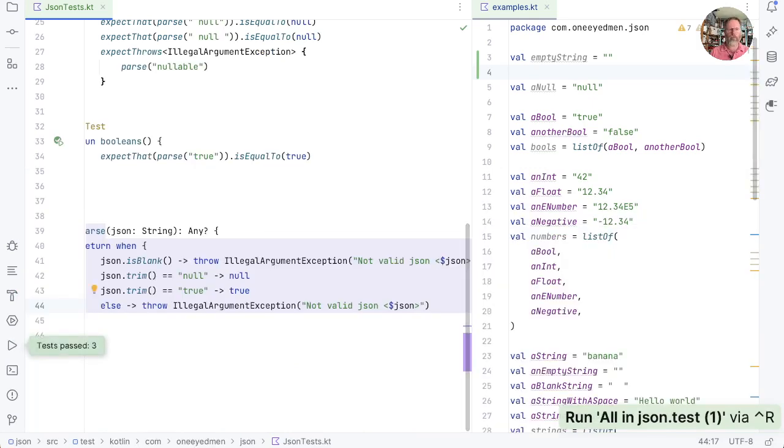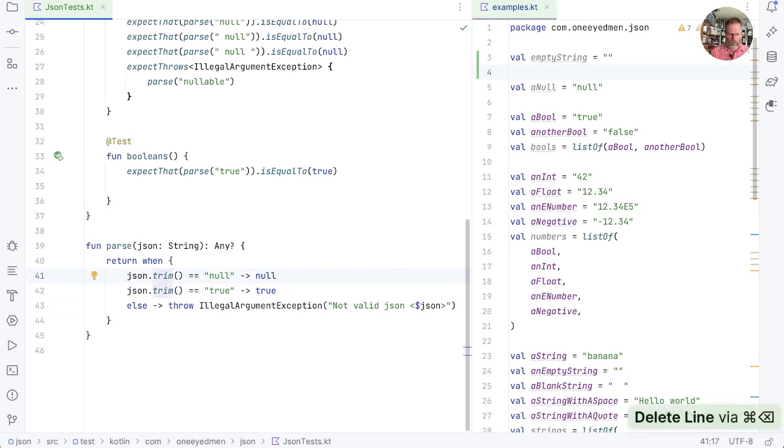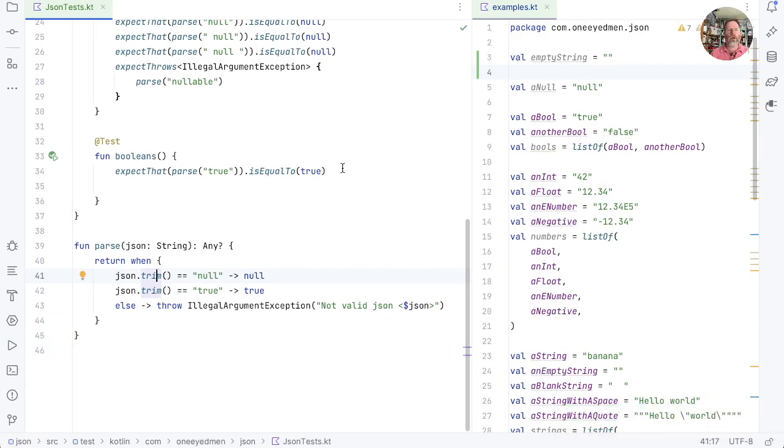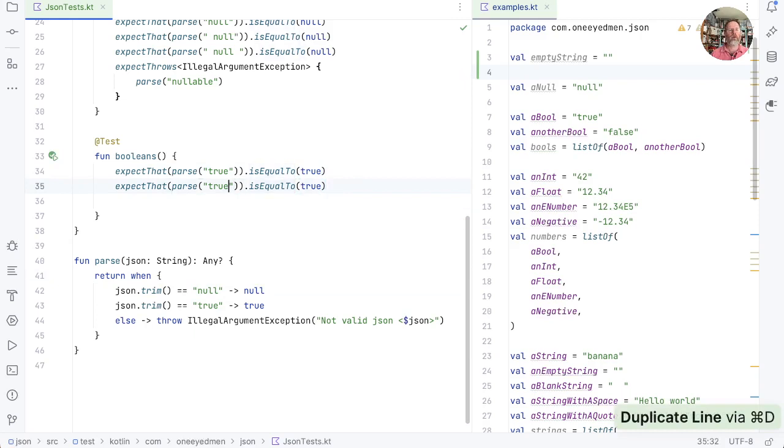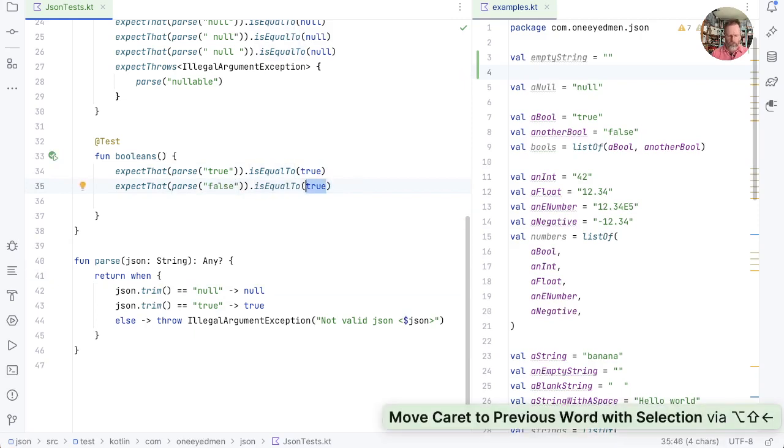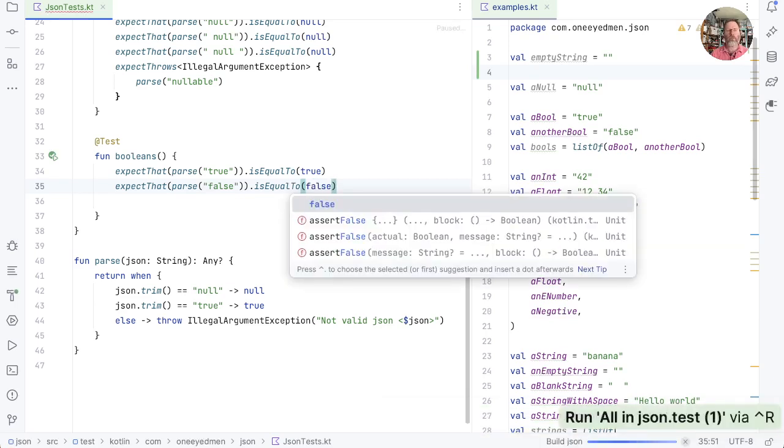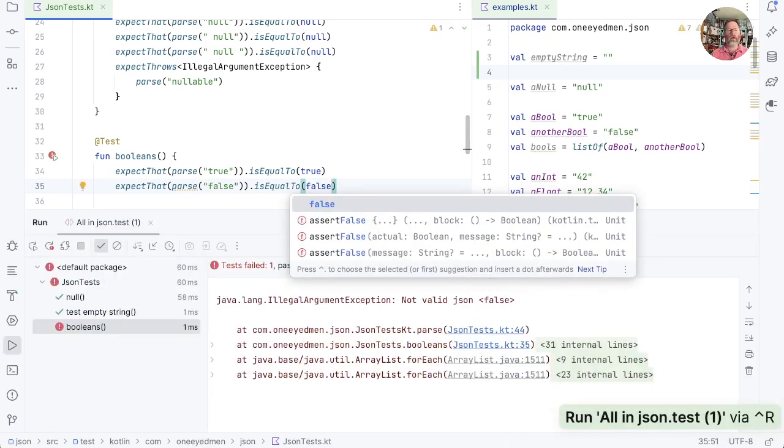It does, good. And I suspect that means that we could do without this line. Let's find out. And that is true. What's next then? Well, I guess false. So we should probably better say that parsing false is equal to false. Run that. It will fail as we expect.